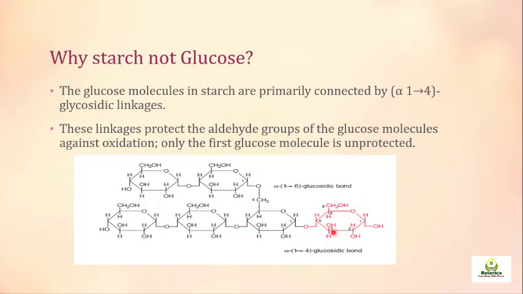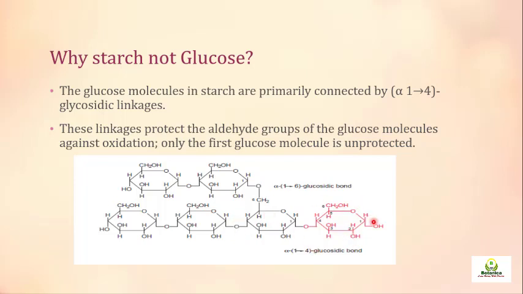Only the first glucose molecule has a free aldehyde group, which can be oxidized, and a free hydroxyl group. It does not contain any other free hydroxyl or aldehyde group, as all are used to make alpha 1,4 bonds. This makes it a protective molecule which cannot be oxidized or changed into another form.